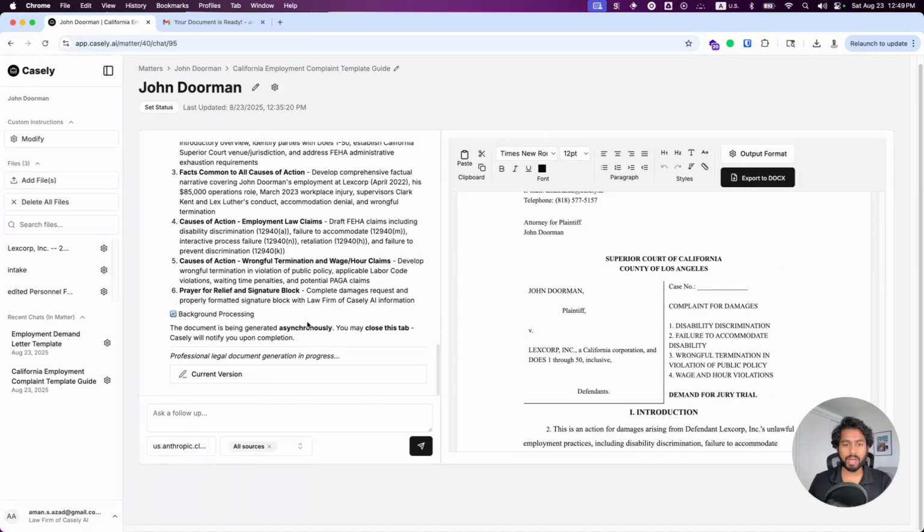So that was a rough high level of our brand new document agent. Like I said, the roadmap is continuing to be developed. Using document agent, we would like to see court forms in the product. And then what we're really working towards is document sets. So like I said, we can go from intake to finished initial document set in literally a matter of seconds just by using Casely and our new document agent. So hopefully that was useful.